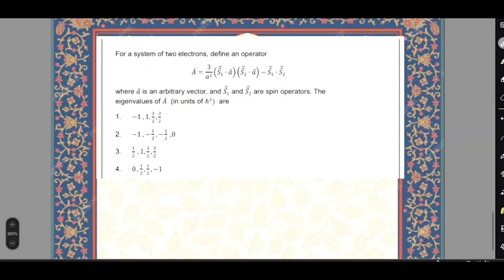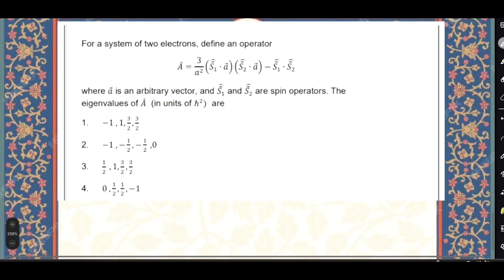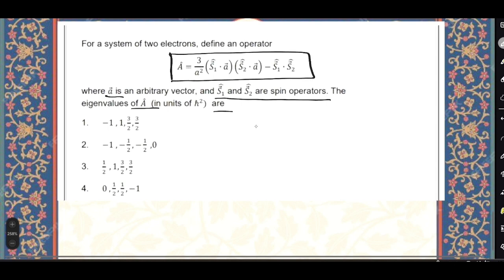The last question from quantum mechanics was, for a system of two electrons, define an operator A equals to 3 by a square s1 dot a s2 dot a minus s1 dot s2, where a is an arbitrary vector and s1 and s2 are spin operators. The eigenvalues of A are, so we have two electrons and we have this operator, right? And we have to find the eigenvalues of this operator A.